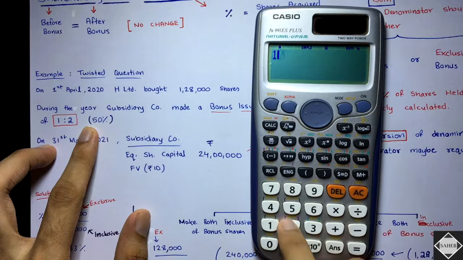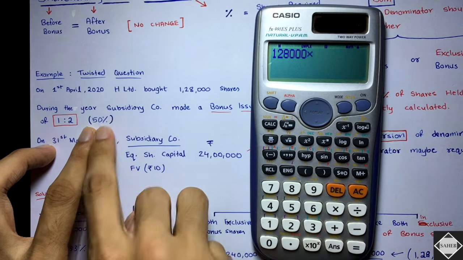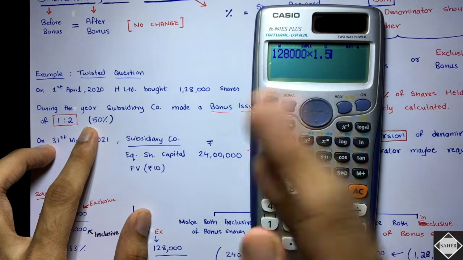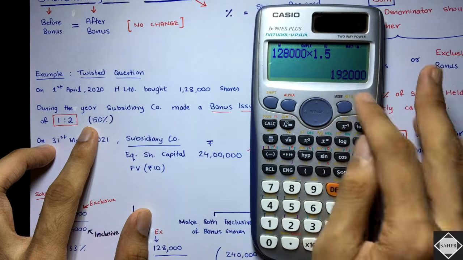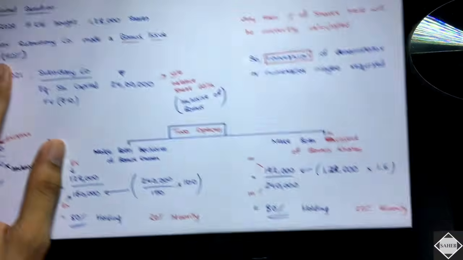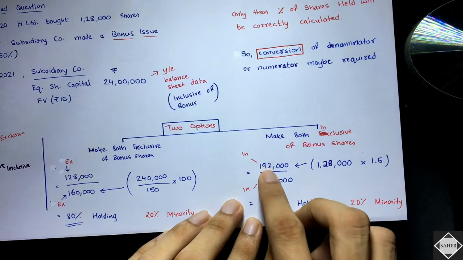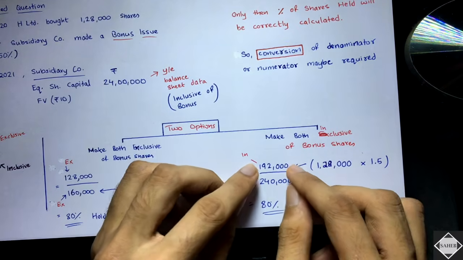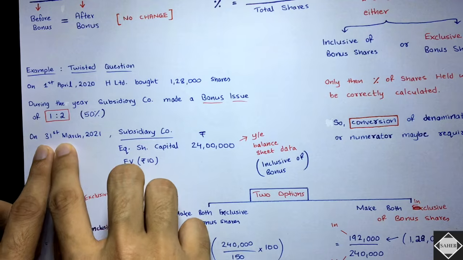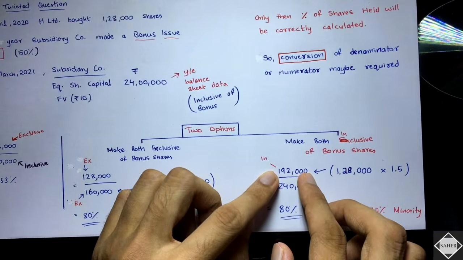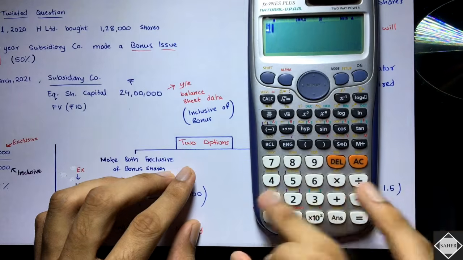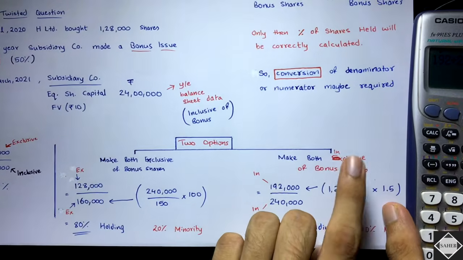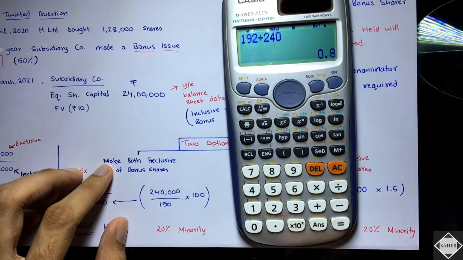1,28,000 into 50% is the bonus, right? So just inflate that. How will you inflate? 1.5, which means 150%. So just multiply. You have got 1,92,000, the inclusive shares which you have acquired. These are the shares you are holding as a holding company at last 31st March. Is that clear? So 192 divided by 240, both are inclusive. When you divide that, you are getting 0.8.